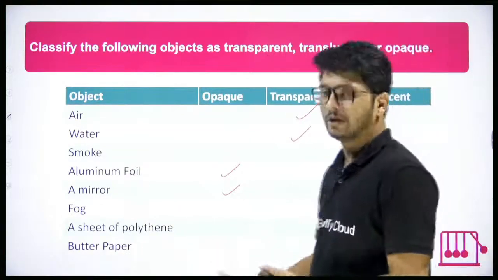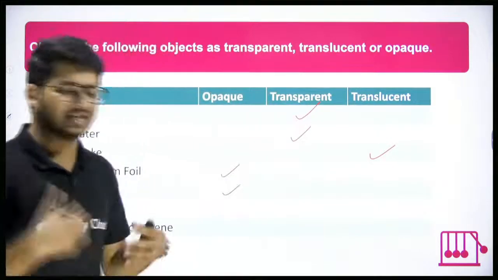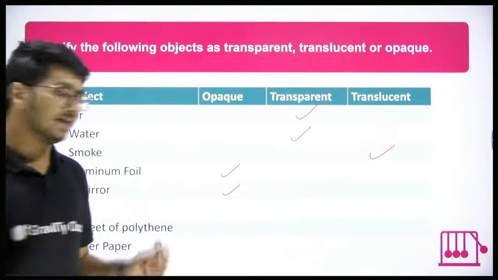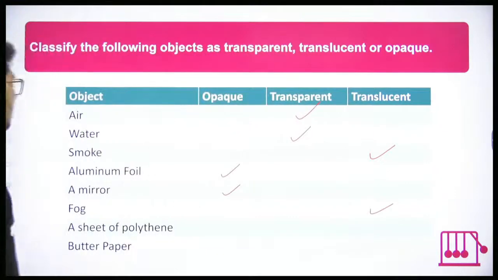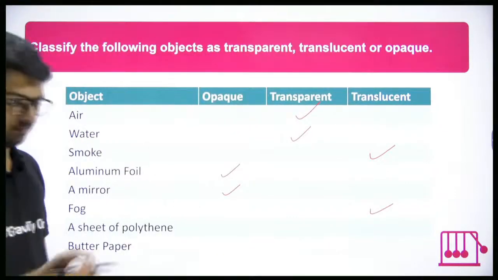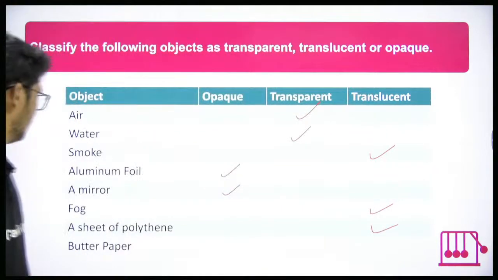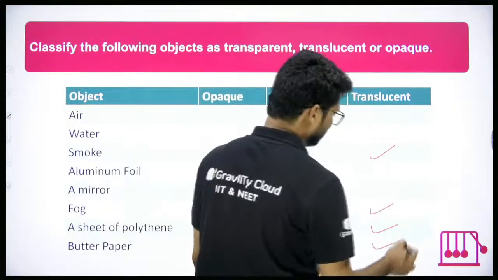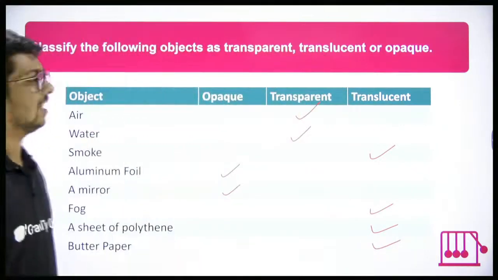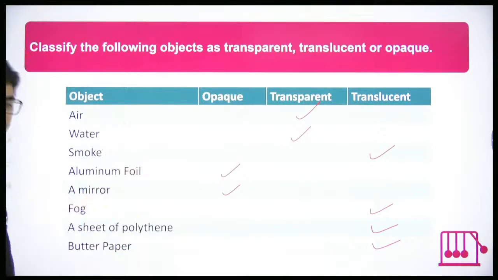What about fog? Fog in winter. You can see through it partially. That's why it is translucent. Then what about a sheet of polythene? Plastic. Translucent. You can see through it partially. Butter paper, tracing paper. What about that? It is translucent. Got it? Some basic classification. Some basic objects.